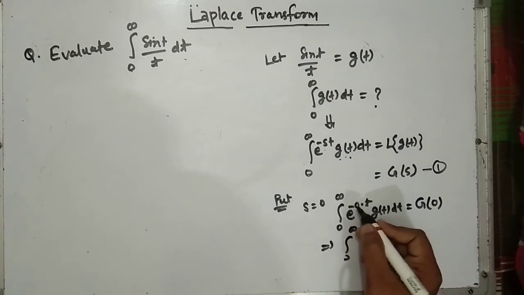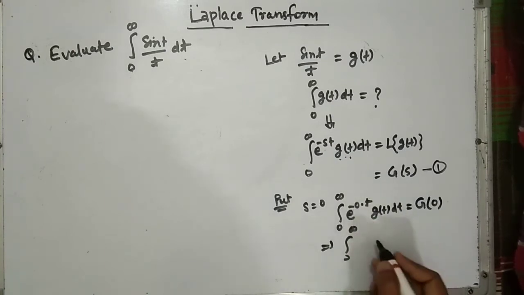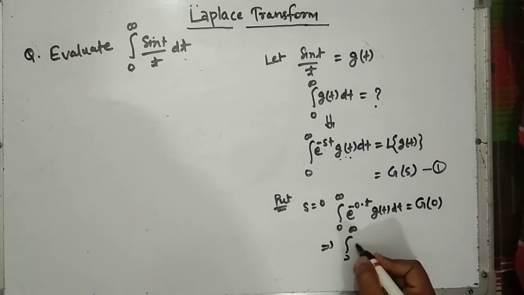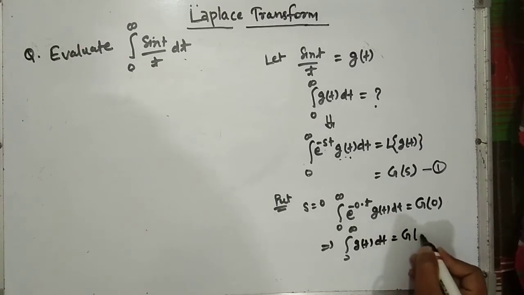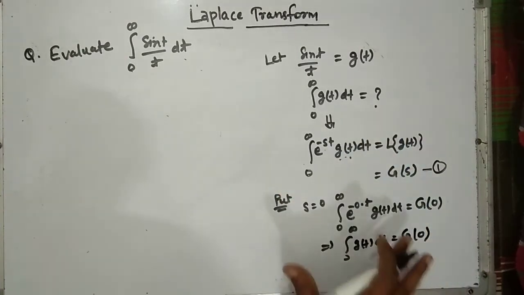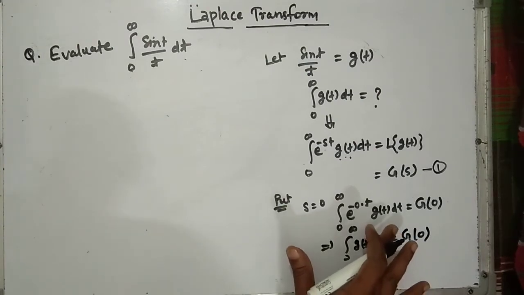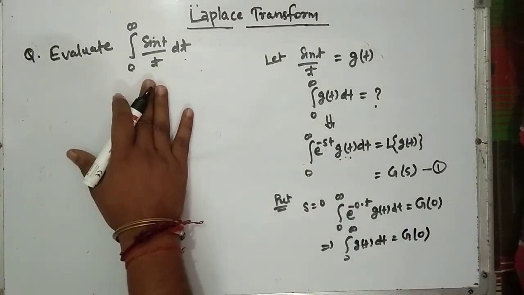The value of e to the power minus 0, or e to the power 0, is equal to 1. So here 1 into g(t) is g(t) dt, which is equal to G(0). This is the concept we introduce to solve this problem.